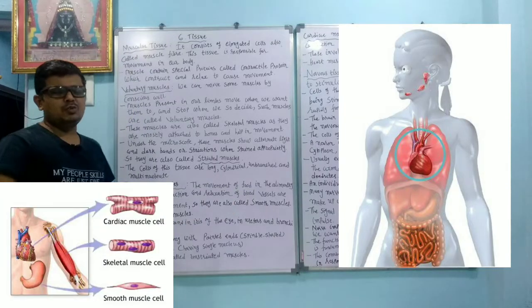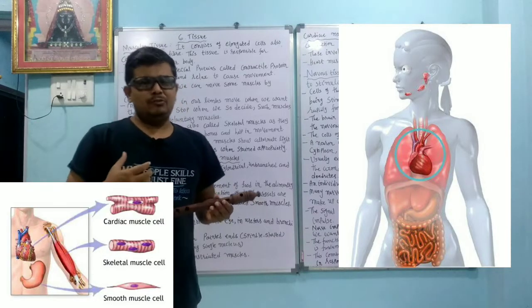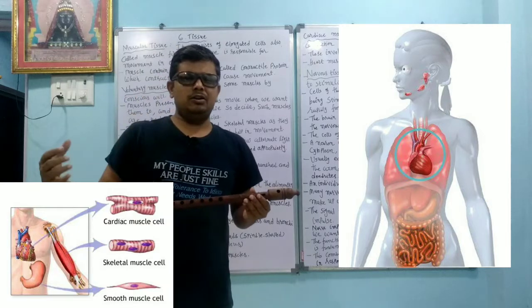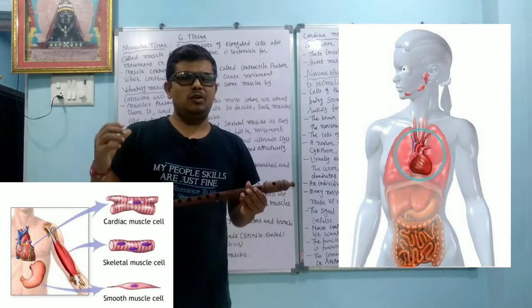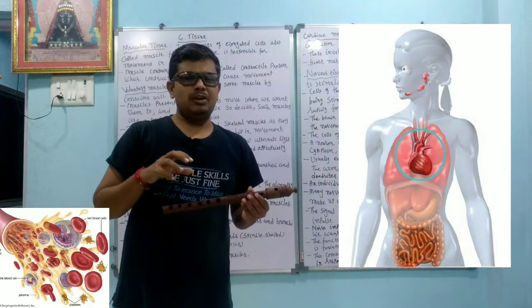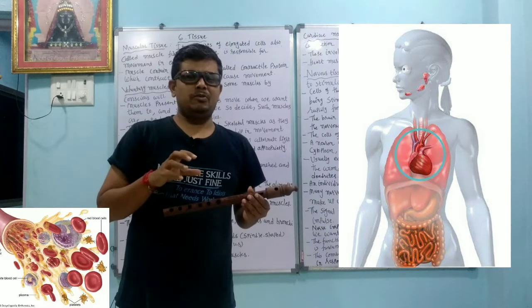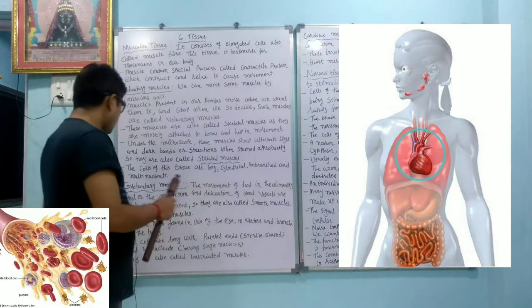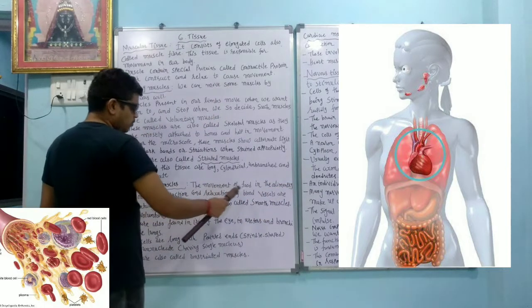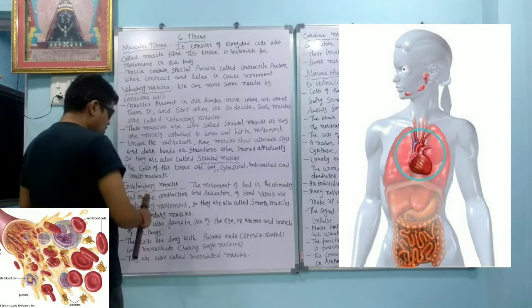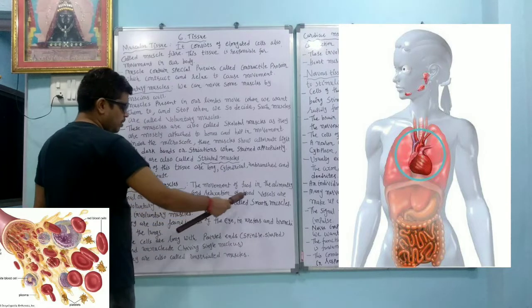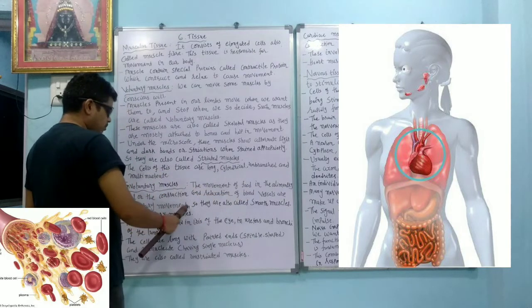Involuntary muscles. Dear students, whenever we are eating food, or blood flows from the arteries to the veins, that is not in our hands. This type of work is done by involuntary muscles. The movement of food in the alimentary canal, or the contraction and relaxation of blood vessels, are involuntary movements.